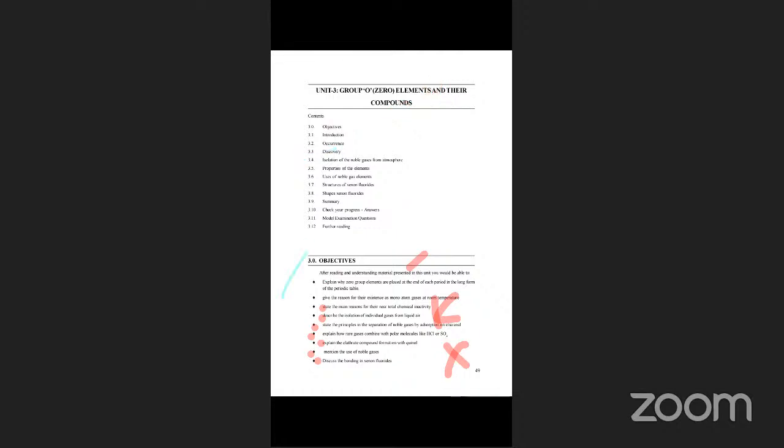Next one. In the last class, I already discussed the introduction and that part is completed. So we will show the introduction. You know that helium, neon, argon, krypton, xenon, and radon consist the group of zero group elements.